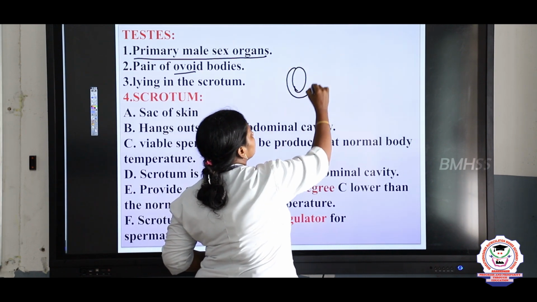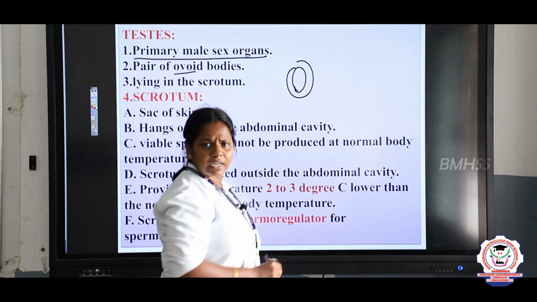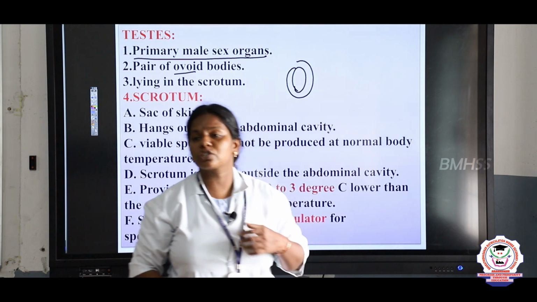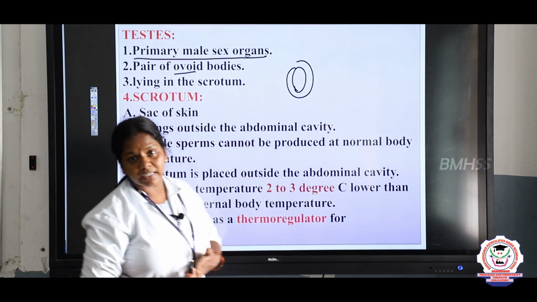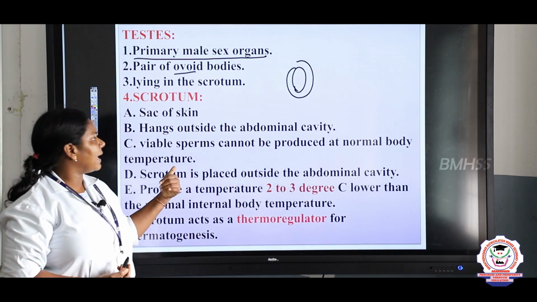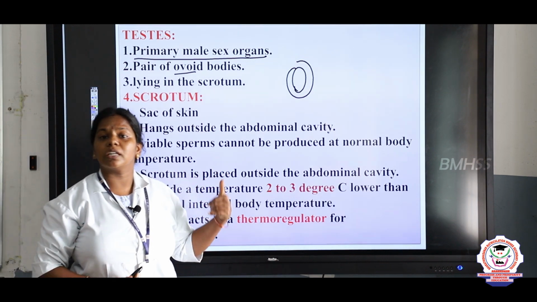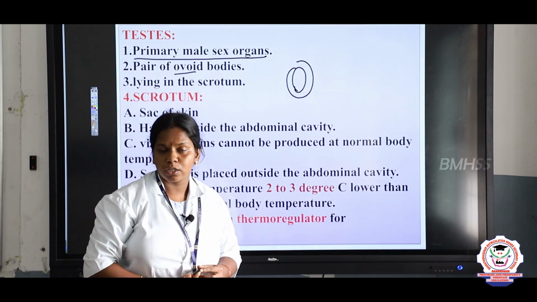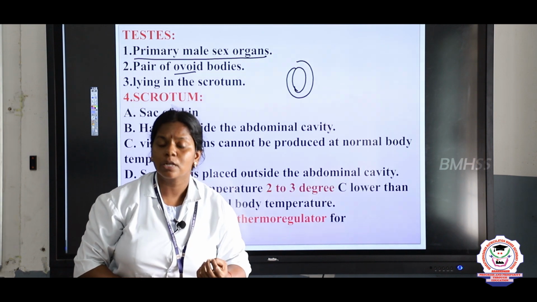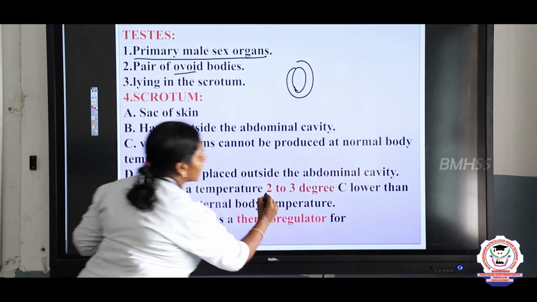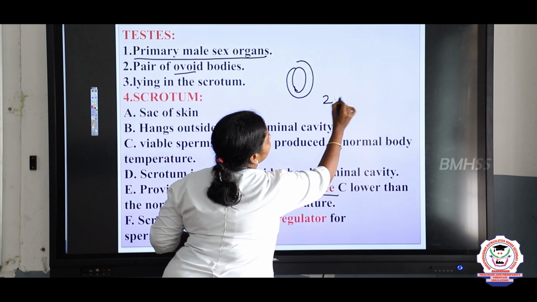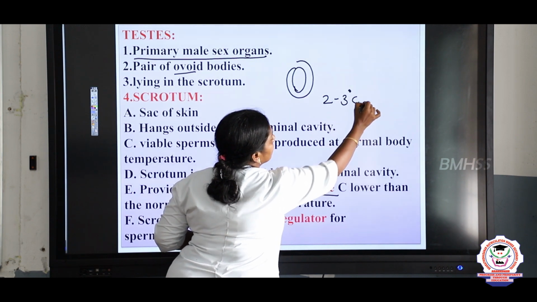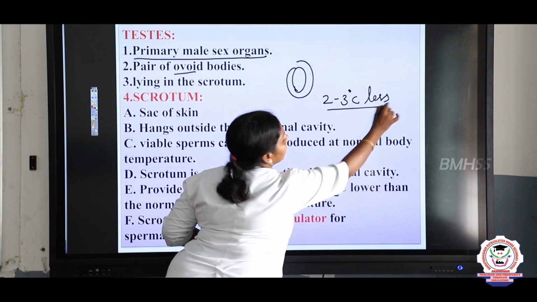called the scrotum. What do I mean by scrotum, children? This is an important exam question also. Scrotum acts as a thermoregulator. Why? Because effective sperms cannot be produced at normal body temperature. So the temperature of the testis should be maintained 2 to 3 degrees Celsius less than that of the body temperature.